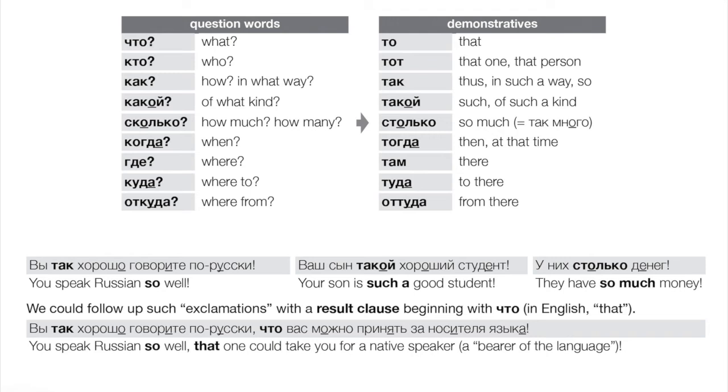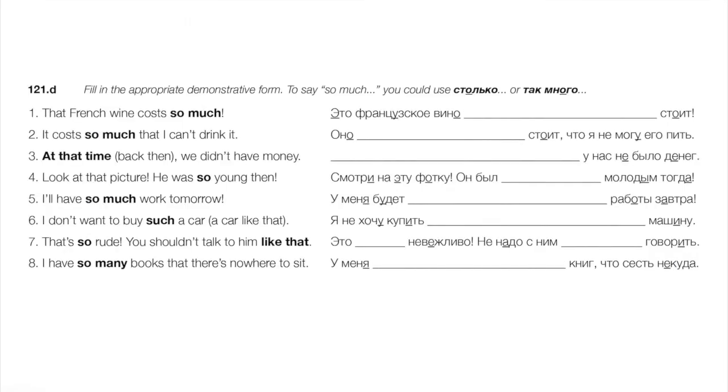Now we could also follow up a phrase like this with a result clause with что. Вы так хорошо говорите по-русски, что вас можно принять за носителя языка. You speak Russian so well that one could take you for a native speaker. Носитель языка. Okay, so let's try a few of these. That French wine costs so much. You could say столько, or more likely, you could say так много.